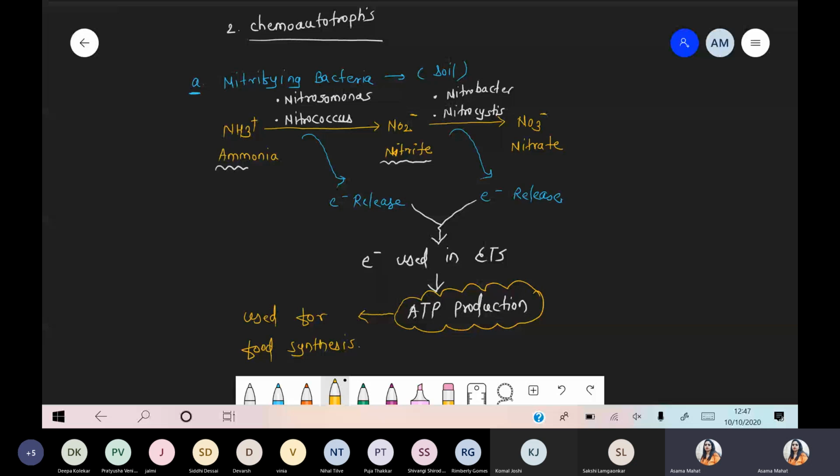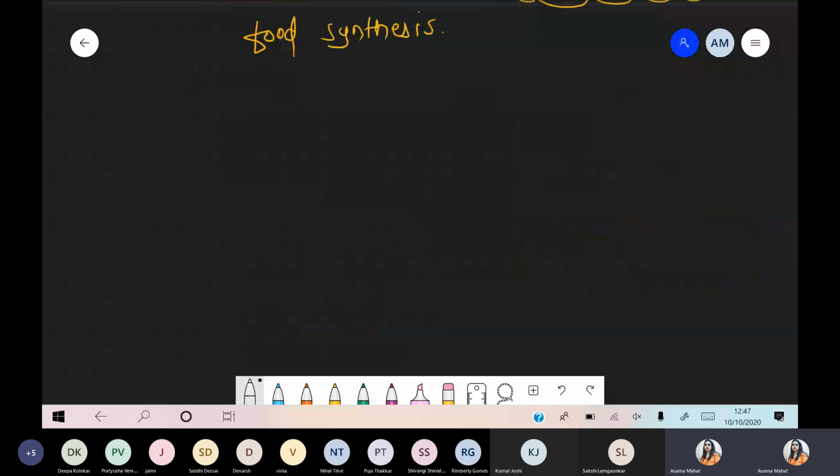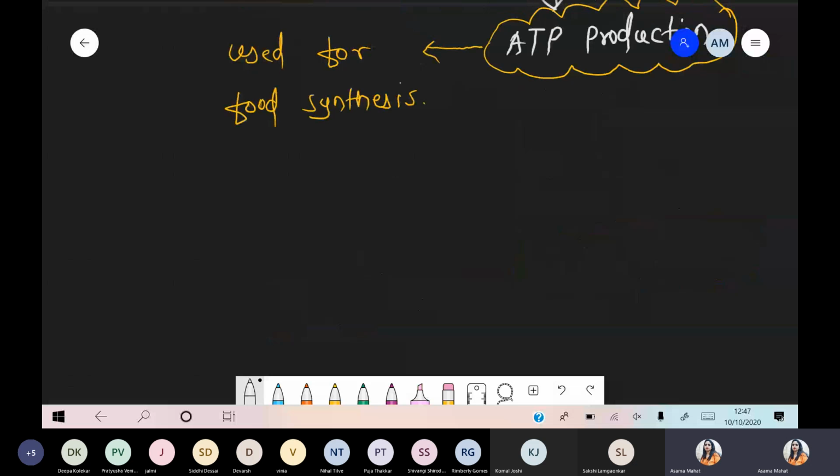Okay, Deepika. Chalo. Quickly, हम थोड़े से example ले रहे. We are not taking too much detail because I just want to explain how chemoautotrophic bacteria work, how they release the electron, how that chemical component acts as an energy source. Second example, ये पहला हमने देखा, that is small a, nitrifying bacteria which is present in soil, responsible for the nitrogen fixation. Further, we are talking about B, that is iron bacteria.